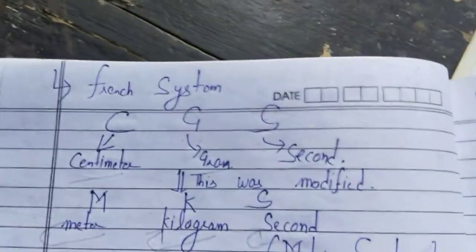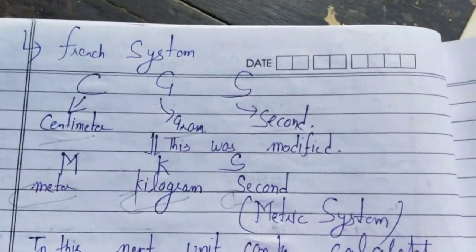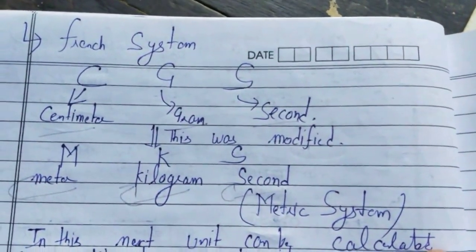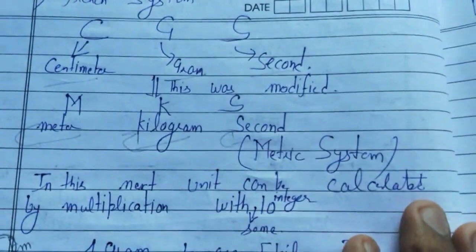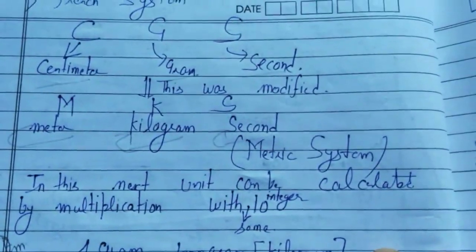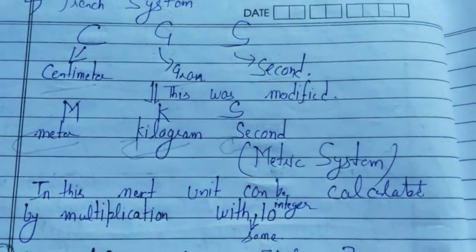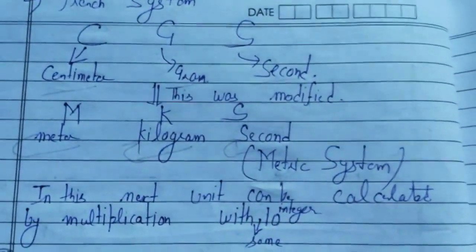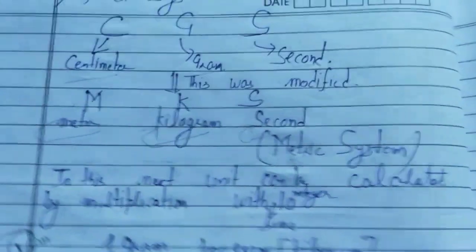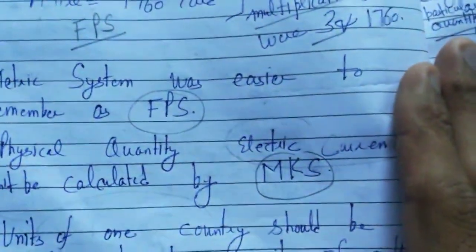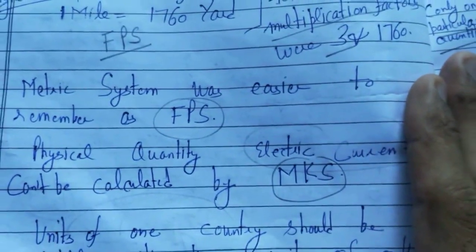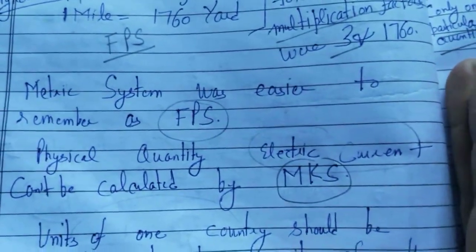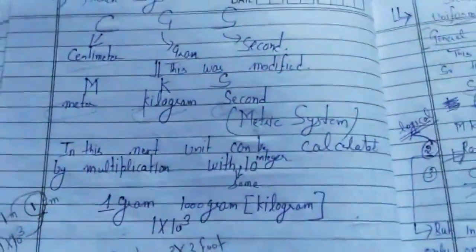French developed CGS: length in centimeter, mass in gram, time in second. CGS was later converted to MKS, the metric system: length in meter, mass in kilogram, time in second. The metric system was easier to remember as compared to the FPS system. So MKS was the latest one.